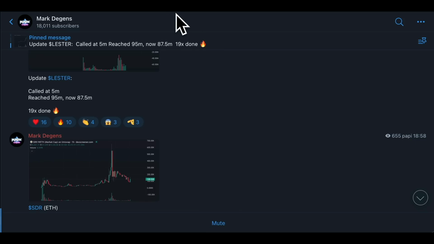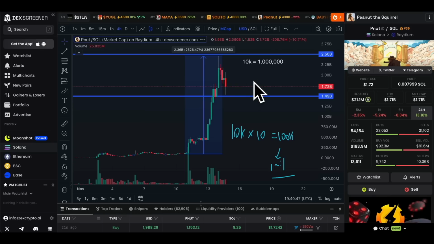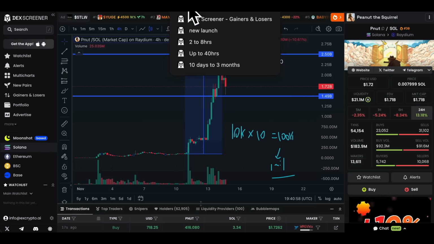Let's talk about another method. Another method, this is actually my preferred method, is to use Dex Screener. I use Google Chrome primarily, and on Google Chrome, I have a lot of tabs set up related to crypto. And one of them is related to Dex Screener alone. And what I do here, you can see at the top, I've got a few tabs set up, and these are automatic filters for coins that are trending or doing well.